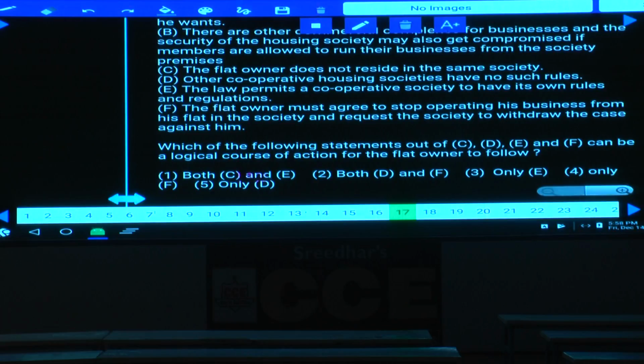And 17. Which of the following statements out of C, D, E, F can be a logical course of action? Out of C, D, E and F, what is the logical course of action? F is the logical course of action this flat owner must do. He has to compromise with this one, hence choice 4. Question number 17, choice 4 is the answer.